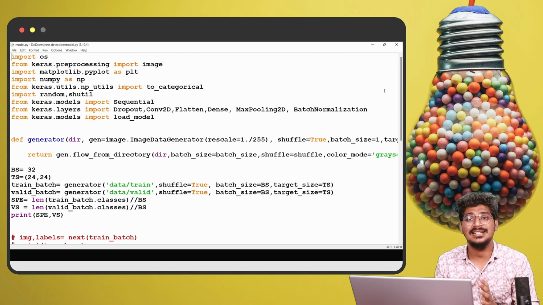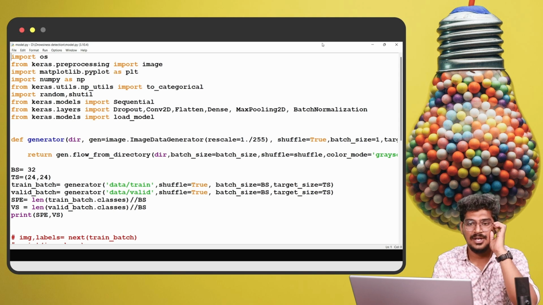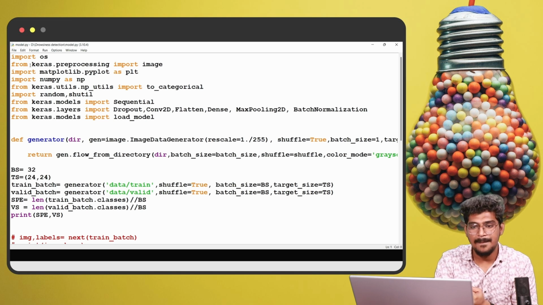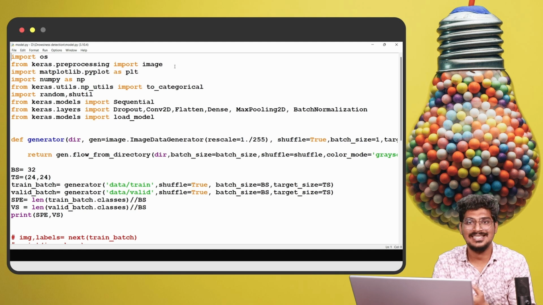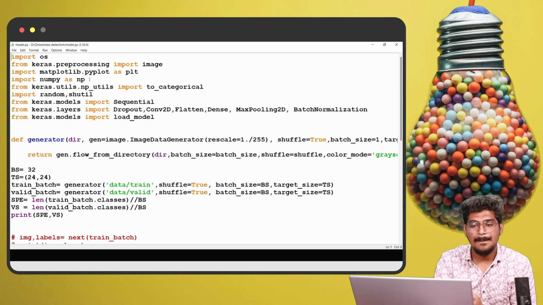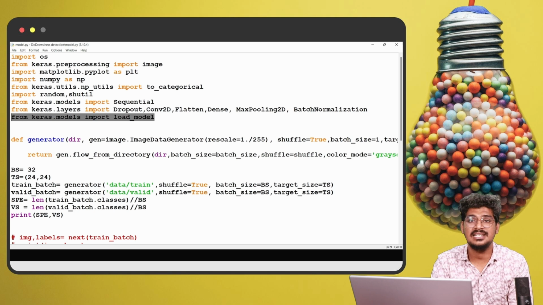First, import the necessary libraries. Here, OS will help with accessing the path, and from keras dot preprocessing, the image module will help with preprocessing the image. Then matplotlib dot pyplot as PLT, then numpy. This will be helpful. Then keras utils is for to_categorical, and this is for the model, this is for the layers, and this is for load_model. Here it is not actually needed, but it will be helpful for testing purposes.